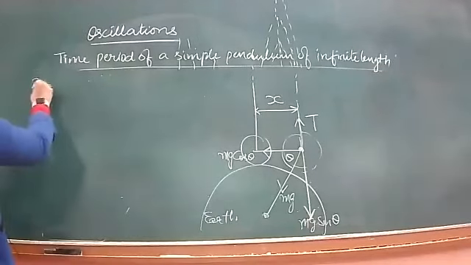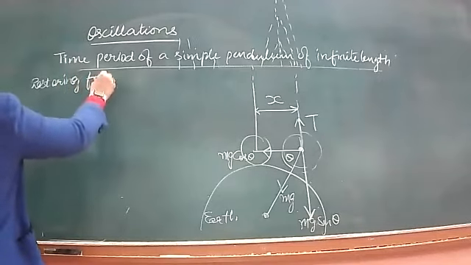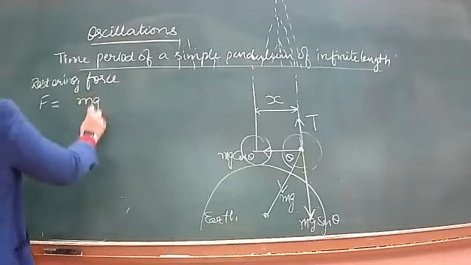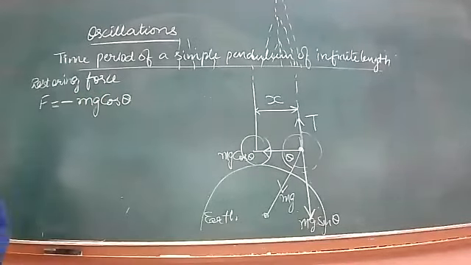So restoring force F is equal to mg cos theta and also with a negative sign always. So I told you in each and every example of SHM, we'll be taking negative sign and we'll be finding restoring force first of all. Okay, so F is minus mg cos theta here.